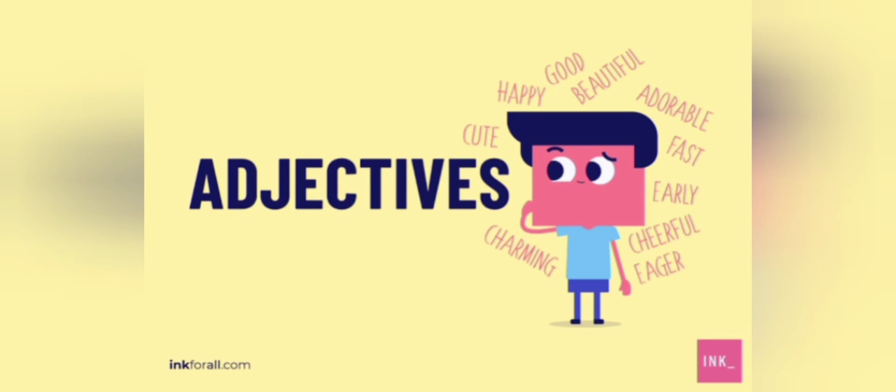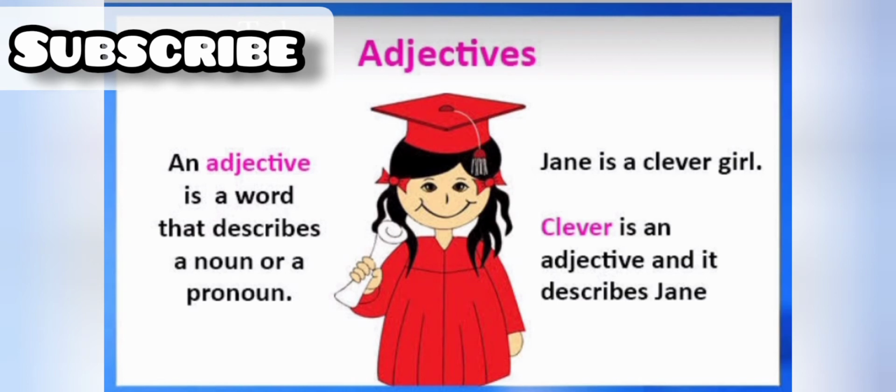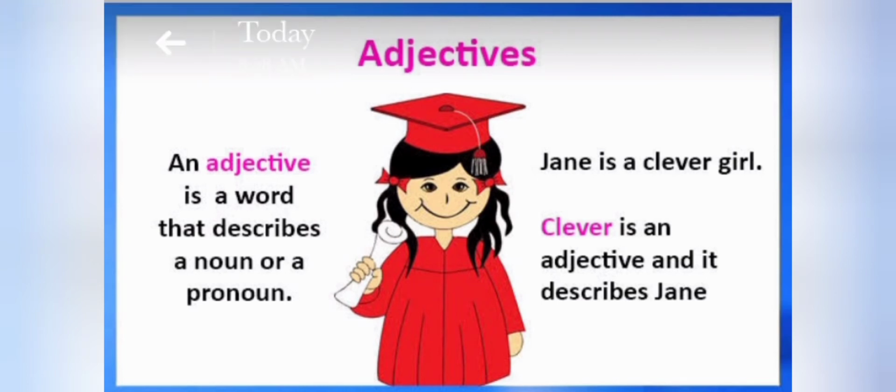What are adjectives? These are the words which tell us the quality of any noun or pronoun. Now let's see its definition. As we can clearly see, a word that describes a noun or pronoun is an adjective. For example, if we want to tell how Jane is: Jane is a clever girl. We simply know that Jane is a girl, but what is her speciality? What is the quality of Jane? She is a clever girl. So clever is an adjective and it is describing the noun, that is Jane.